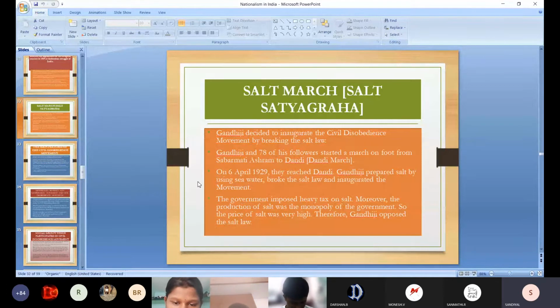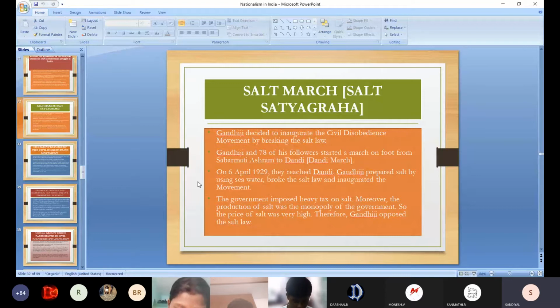Gandhiji and 78 of his dedicated followers started a march on foot from Sabarmati Ashram to Dandi. On 6th April 1929, they reached Dandi. Gandhiji prepared salt using sea water, broke the salt law, and inaugurated the movement.